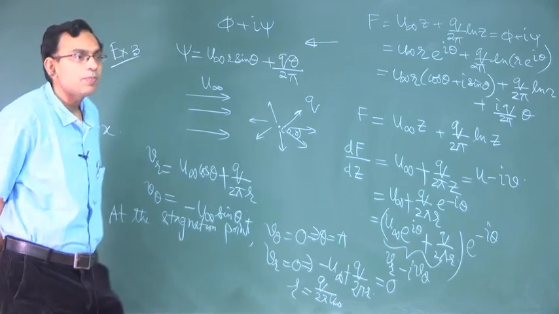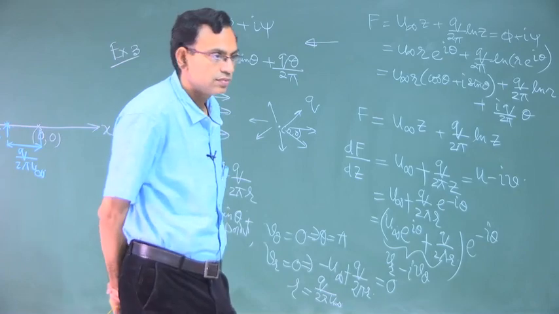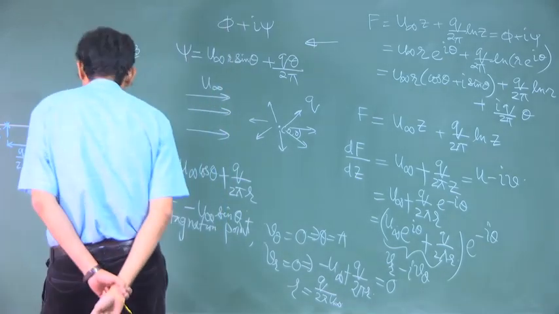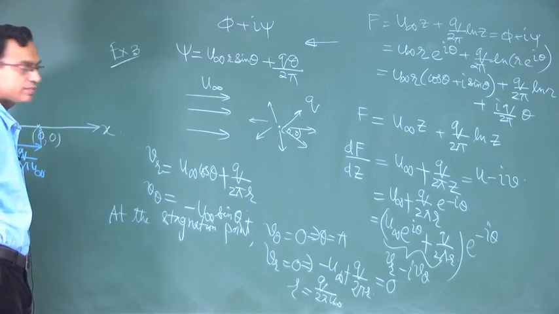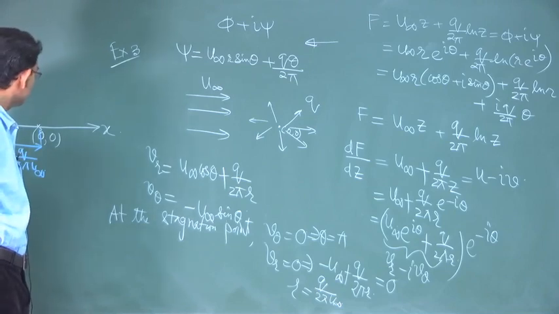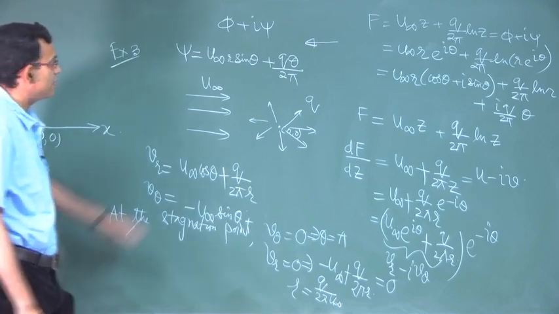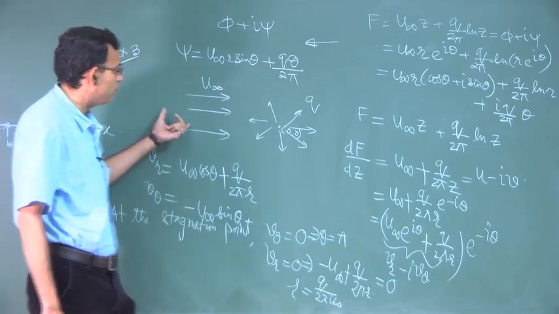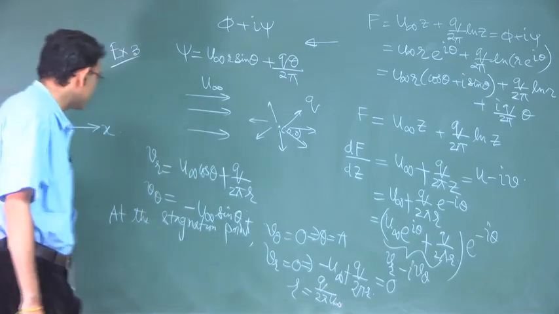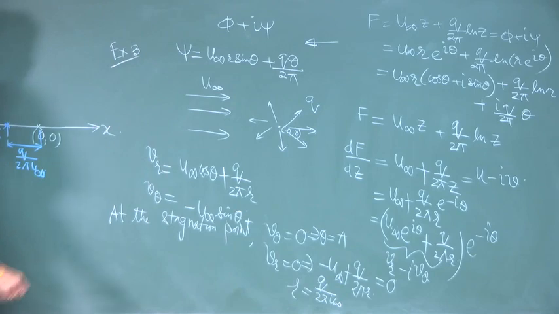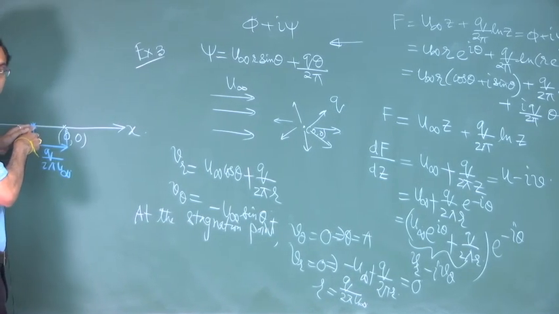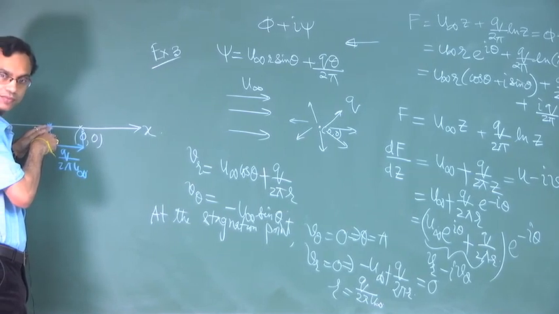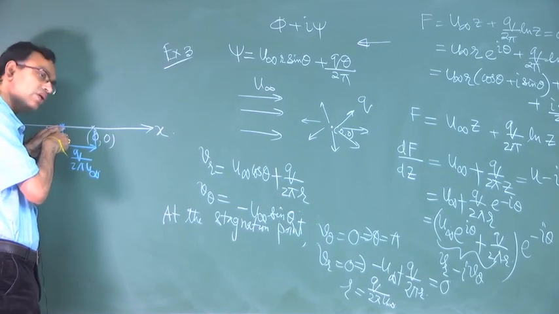So, what is the shape of the body? The shape of the body past which this is the representative flow, uniform flow plus a source here, will be governed by the streamline which passes through the stagnation point, because the stagnation point is also located on the body.